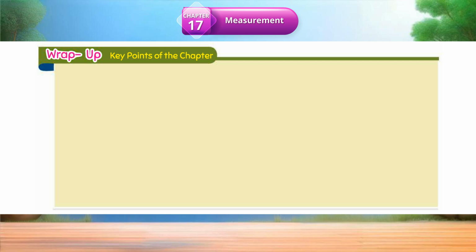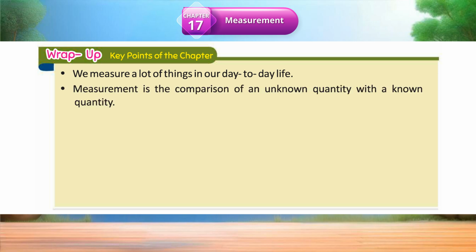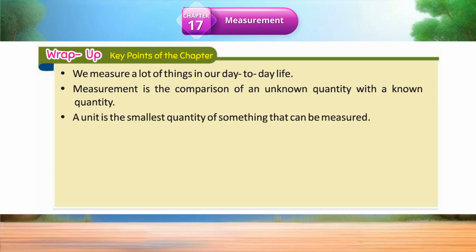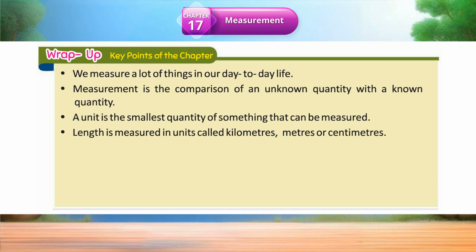Wrap up, key points of the chapter. We measure a lot of things in our day-to-day life. Measurement is the comparison of an unknown quantity with a known quantity. A unit is the smallest quantity of something that can be measured. Length is measured in units called kilometers, meters, or centimeters.